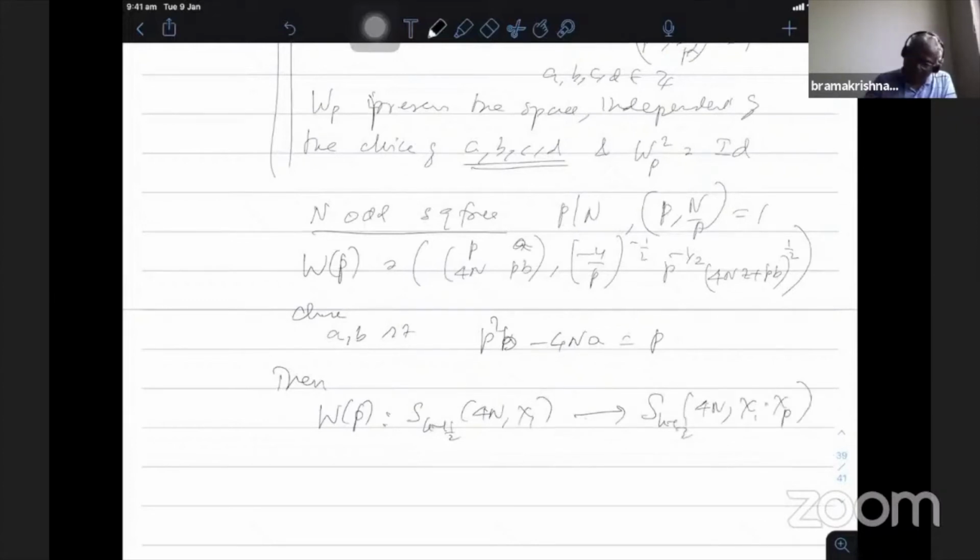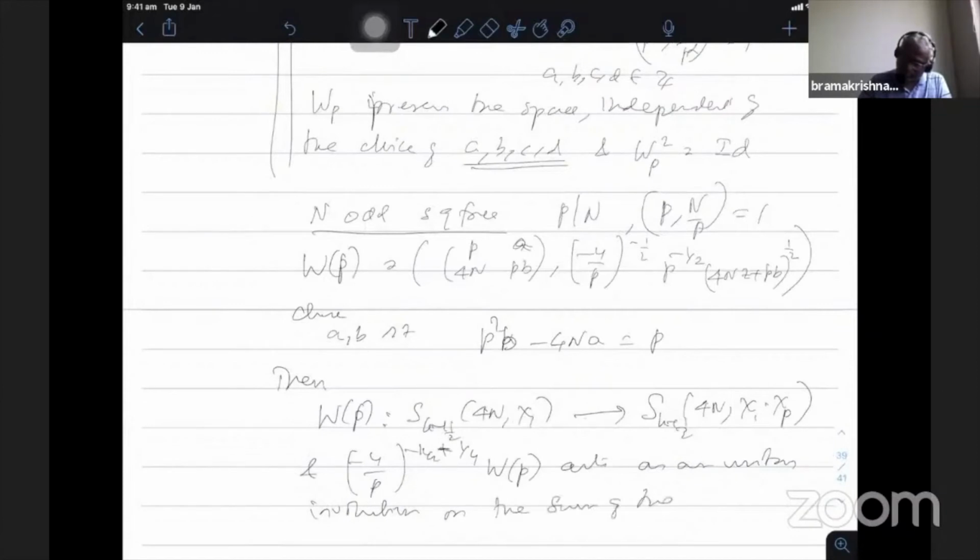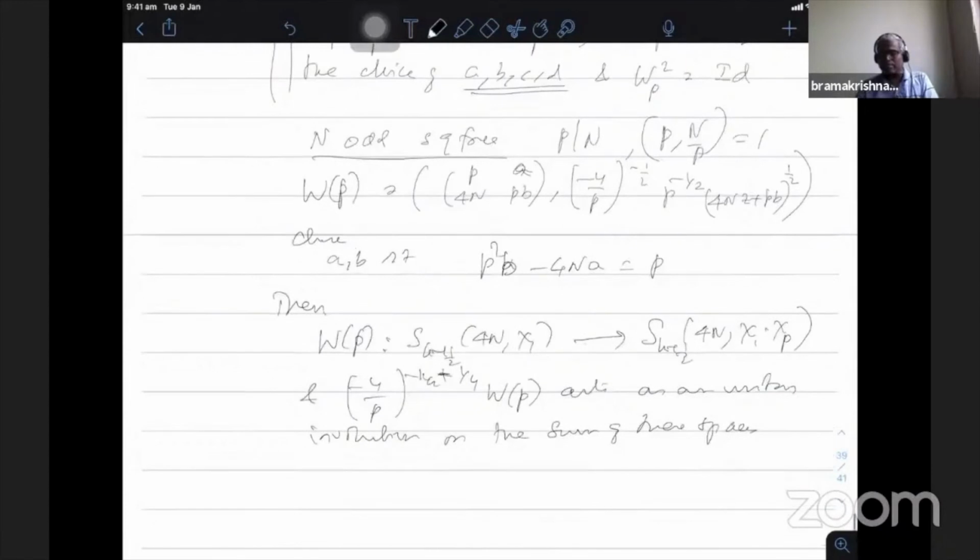Multiplied by the factor (-4/p) to the power minus k/2 minus 1/4, Wp acts as an involution on the sum of these spaces. Because it doesn't preserve the space, I have to take the direct sum of these two spaces. When one W operator takes this one to the other, it preserves the space. Therefore, if this constant is there, it acts as an involution. The square is identity on that.